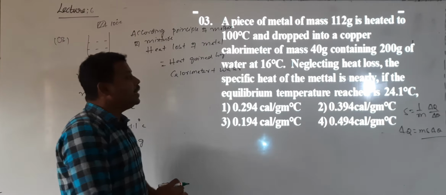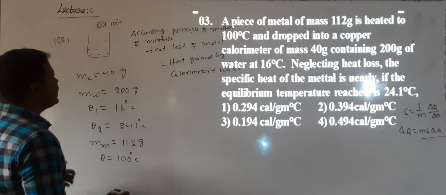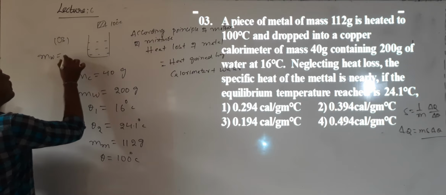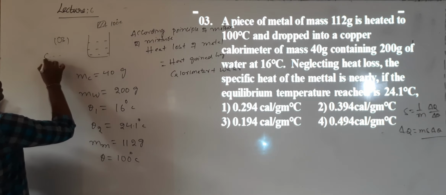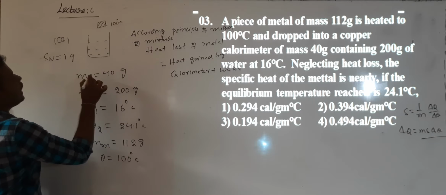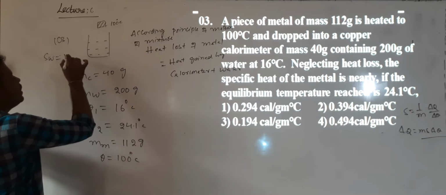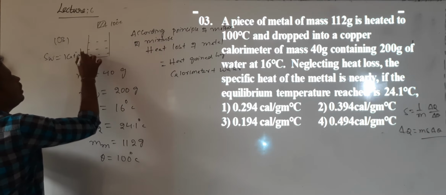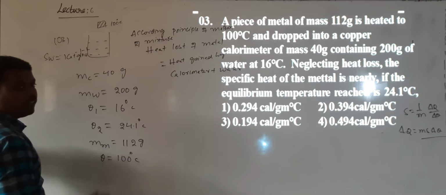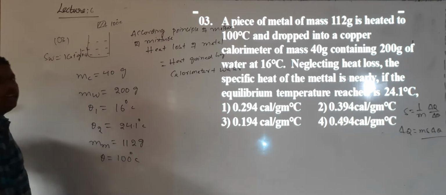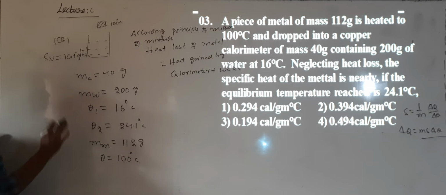But in this graph, one more piece of data is required. They have not given it, but we know it: the specific heat of water. The specific heat value of water in the CGS system is 1 calorie gram inverse centigrade inverse. You need to remember it, they have not given it. Because all options are given in the CGS system, better you consider the CGS system only.